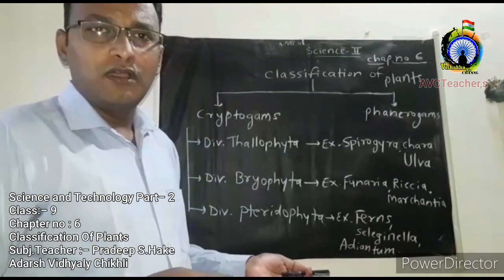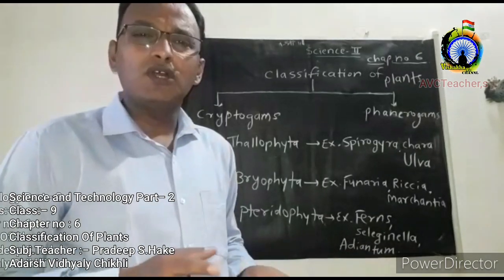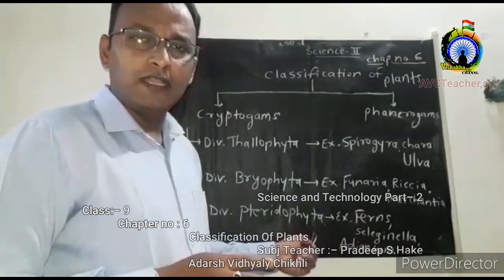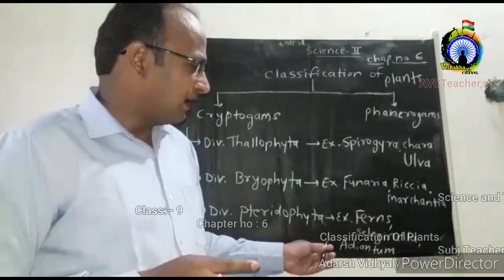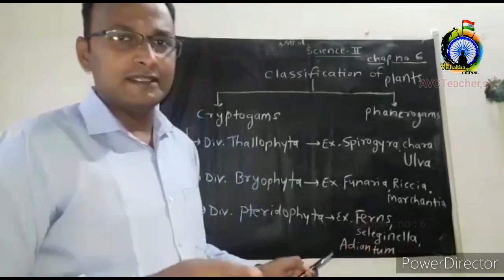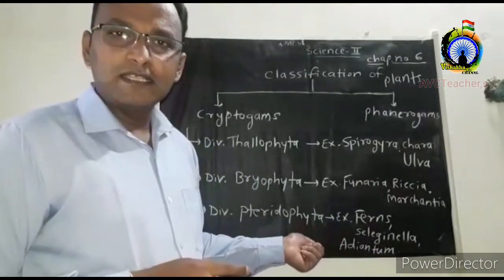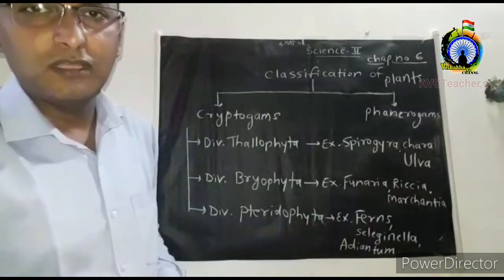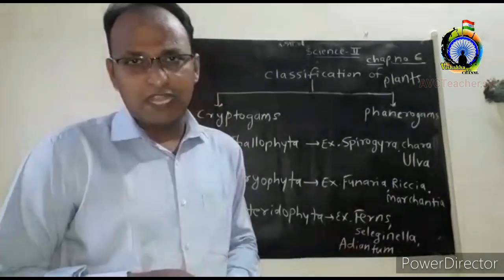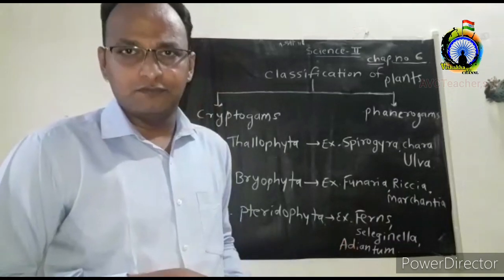Then the second type is macrophyllous. Macrophyllous means the plants which have huge or large leaves are called macrophyllous Pteridophyta plants. And the example is fern. The fern plant has large leaves and hence it is an example of macrophyllous plants. Here, some common examples of Pteridophyta plants are fern, Selaginella and Adiantum plant. Adiantum plant is also known as walking fern.